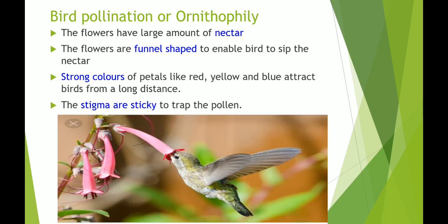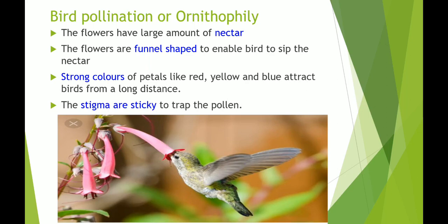Generally they are funnel shaped, maybe not all, but funnel shaped. They have strong petal colors like red, yellow, blue, so that a bird from a height can see the flowers. And the stigma is sticky.